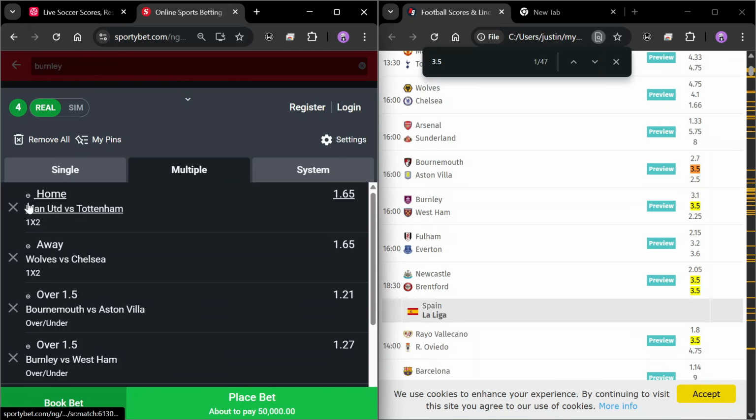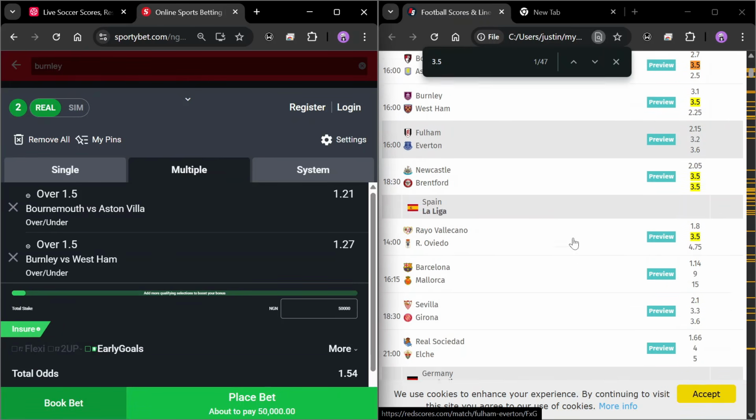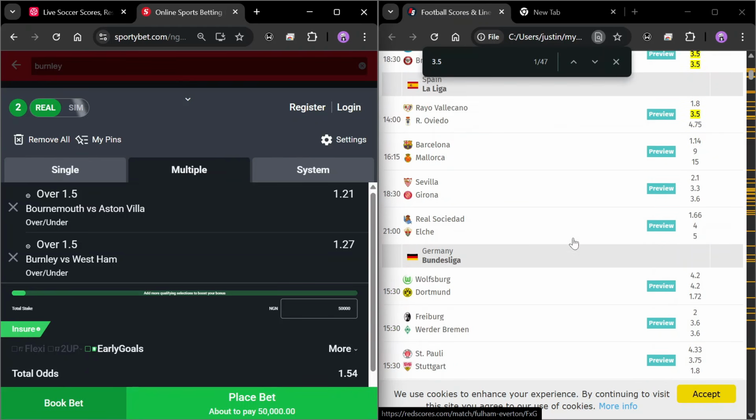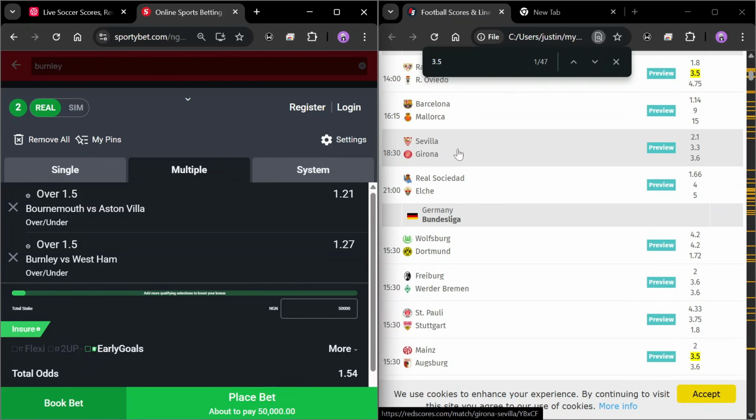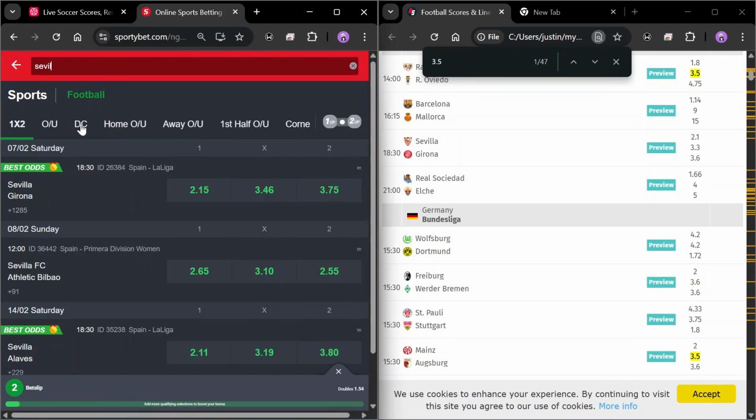Now you might want to use a different structure and not want to use straight wins like Man U and Chelsea. Maybe they are not safe enough. You can close this and then maybe use a game like having 2 odd or 1.9 odd, which are usually known for draws and those stuff. I'll make videos on that in the future. See Sevilla here, let's see 2.1. We're picking Sevilla for double chance. Now if we click double chance for Sevilla, instead of going for straight win, this is 1.29 odd. You can see this is 1.98 already with those 3 games.